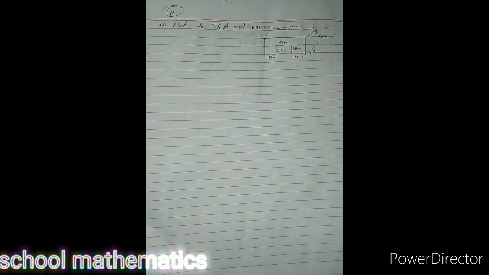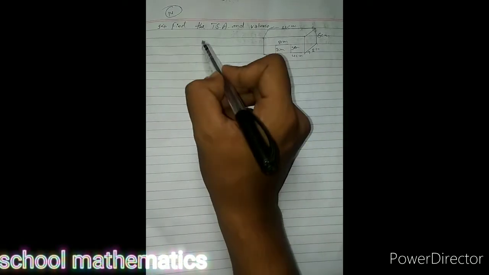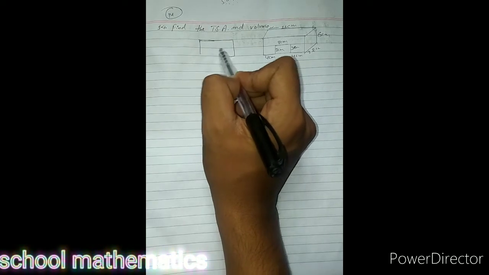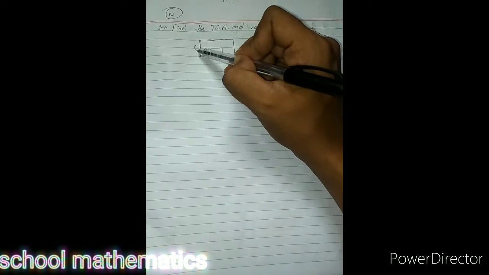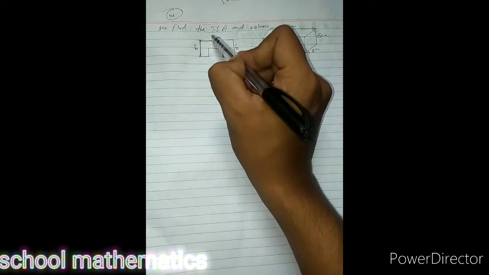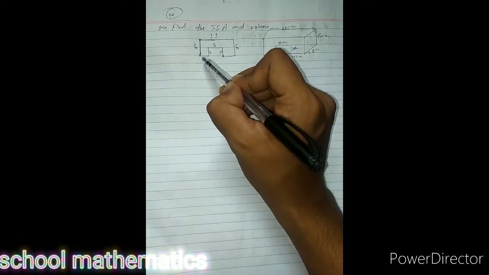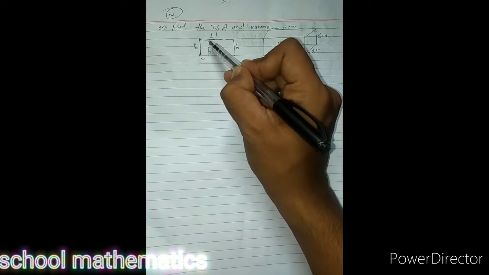Okay, next question, question number 14. Find the total surface area and volume. Now to find total surface area, we require cross-section area and lateral surface area. I have already told you cross-section area means area of the facing part. Whatever is there in front, that is cross-section area. This part is given 6 centimeter. This is 11. This is 3, 3, 3, 4, 4.